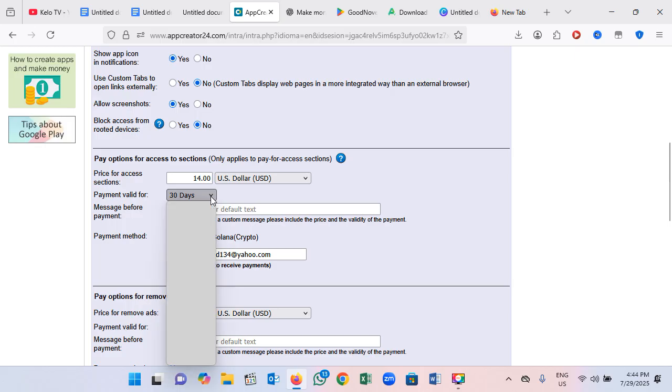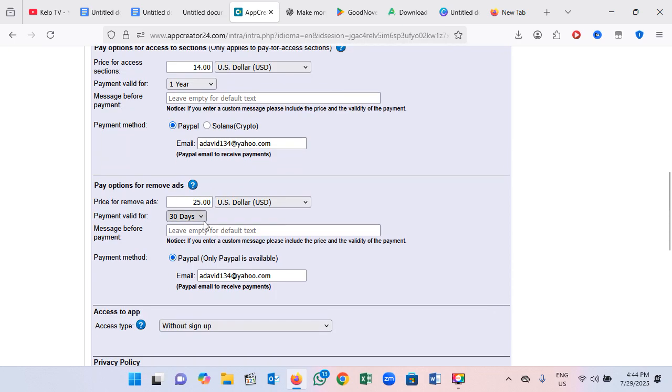So for 30 days, or maybe you're going to set your ebook to work for 13 days or maybe 1 year. So you give them this guarantee. After subscribing for $10, you should be able to access whatsoever on the app for $14.